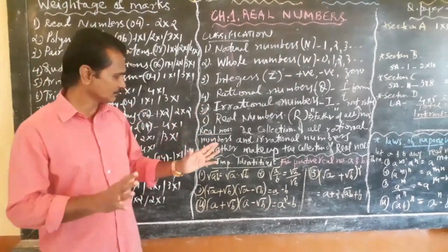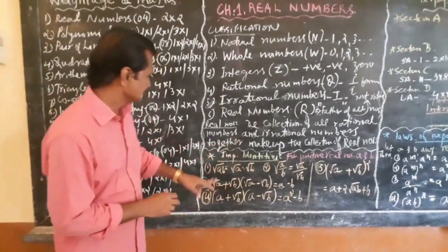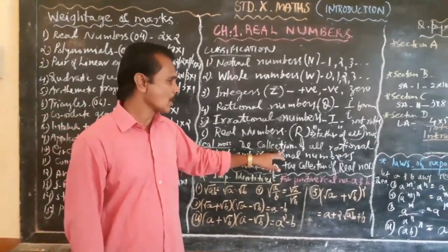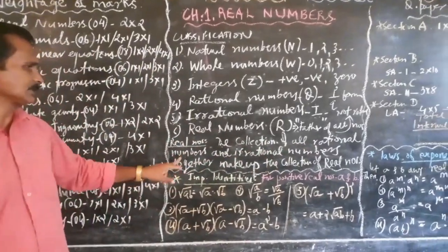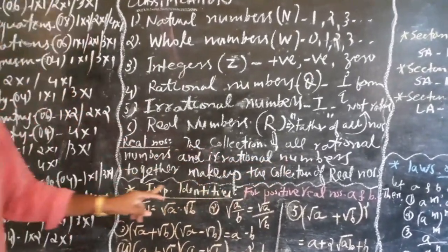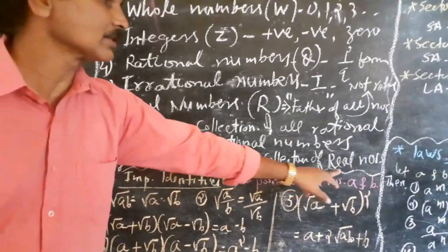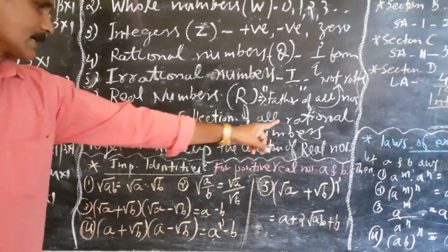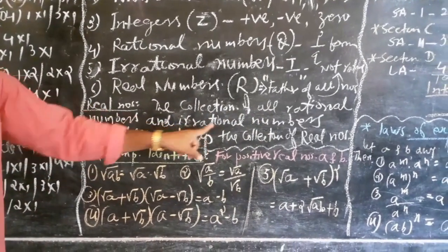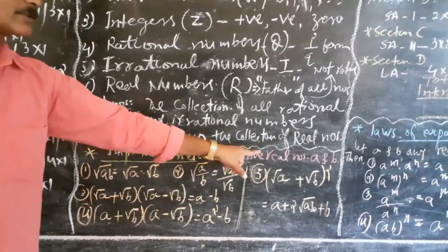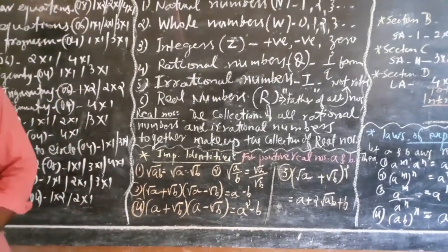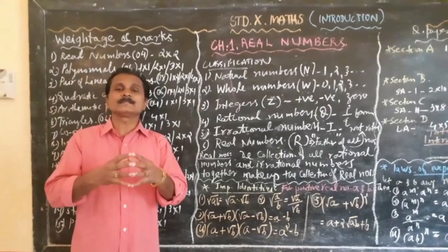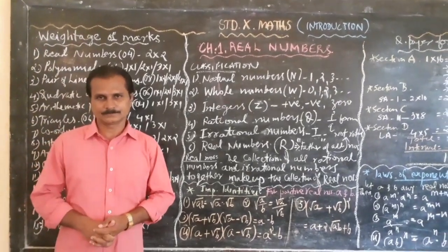Clear? Now look at here. The definition is given. What is a real number? The collection of all rational numbers and irrational numbers together makes up the collection of real numbers. We can simply call it the collection of rational and irrational numbers.